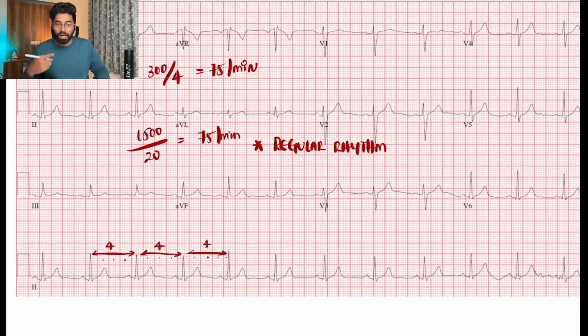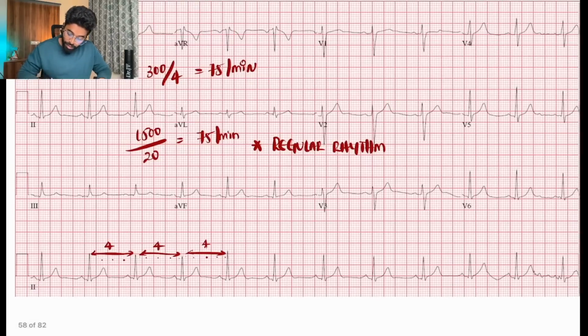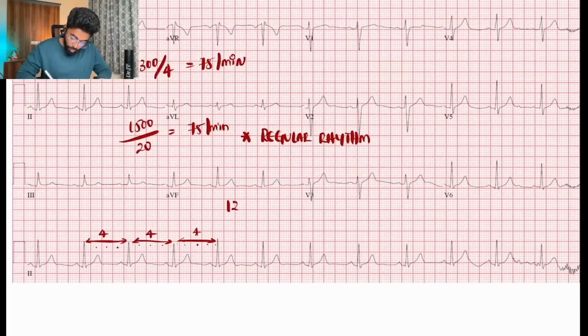You may ask, can't we apply the third method, that is number of R waves into 6, in this normal regular rhythm ECG? Yes, we can apply. Let us count how many R waves are there. 1, 2, 3, 4, 5, 6, 7, 8, 9, 10, 11, 12. Yes, 12 are there. 12 into 6, we almost get 72, which can be a more precise heart rate of this particular ECG.